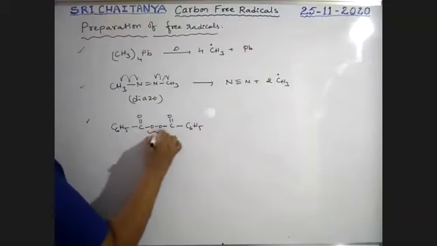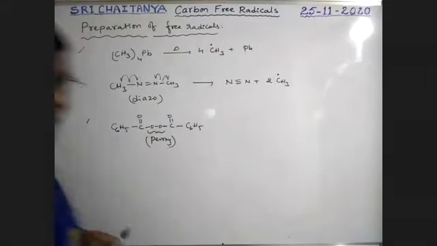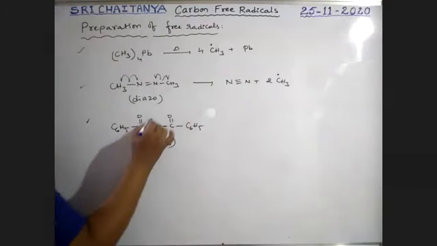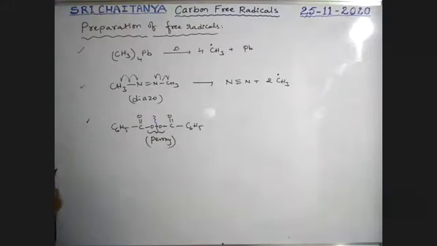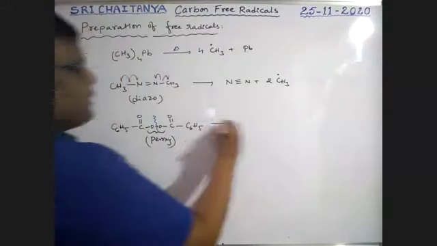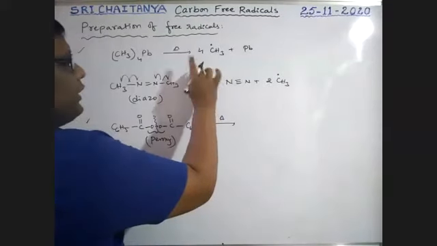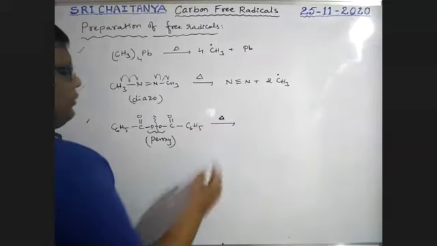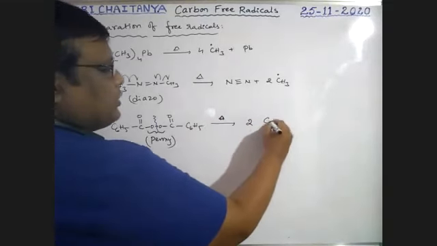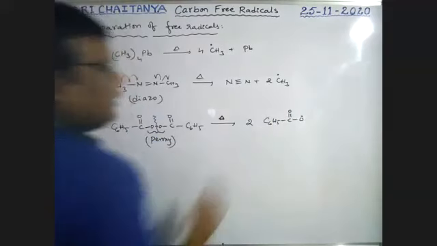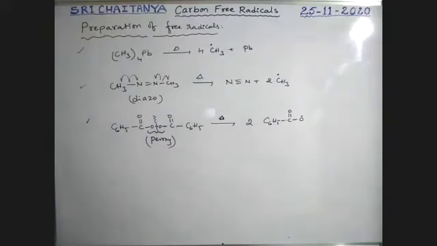Peroxy compound. The O-O single bond linkage is called the peroxy bond. Here homolysis takes place, and during that homolysis, unpaired electrons form. On heating, it gives 2 moles of C6H5COO free radical.